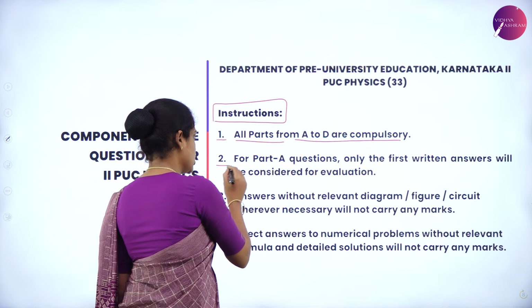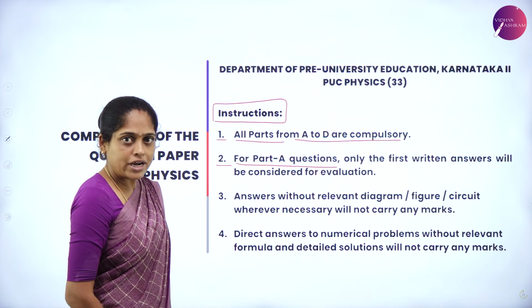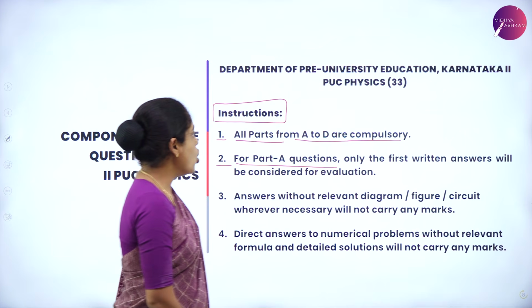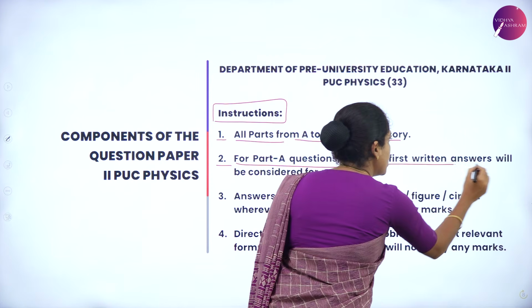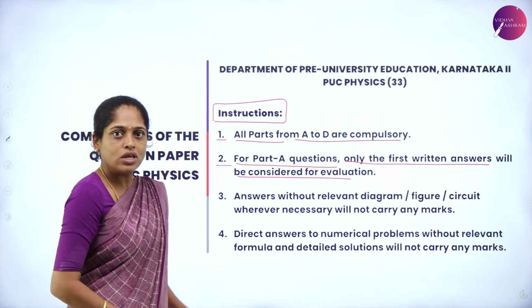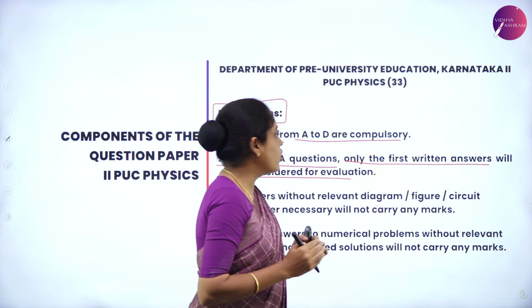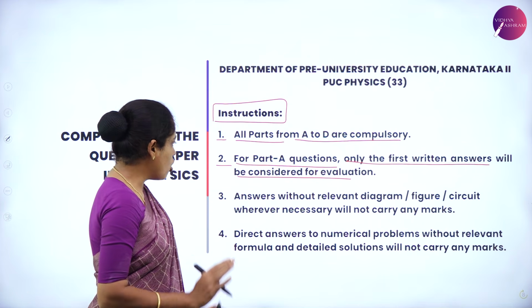The second instruction is for part A questions. For part A questions, which carry 1 mark, only the first written answer will be considered for evaluation. Only the first written answer, not the second option or the third one next to the first one, will be considered.